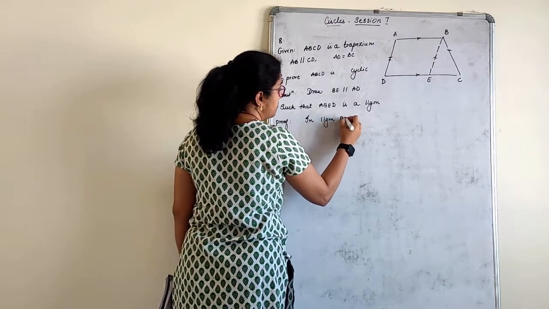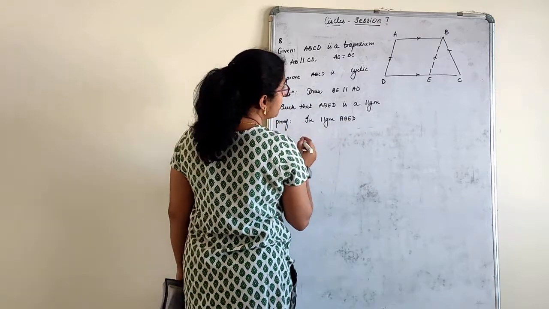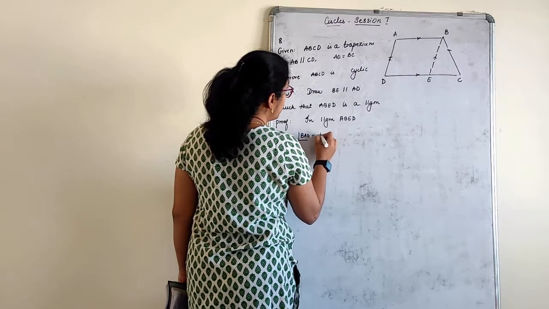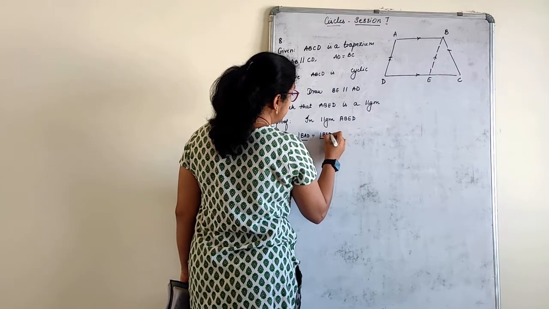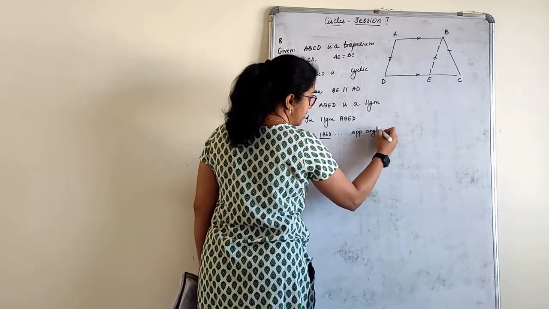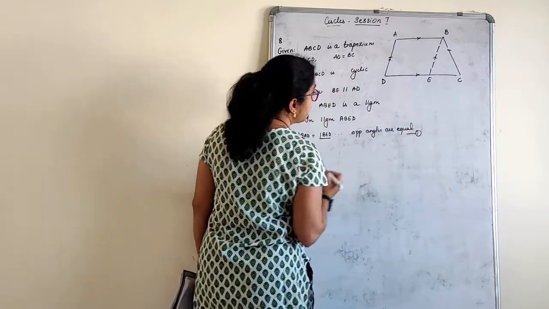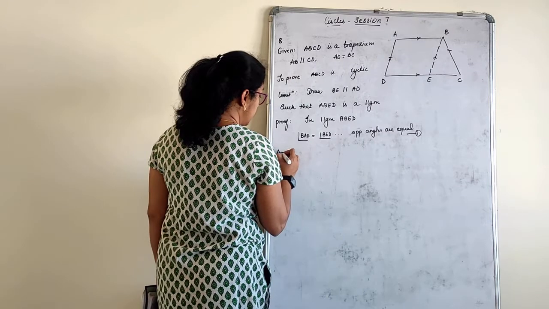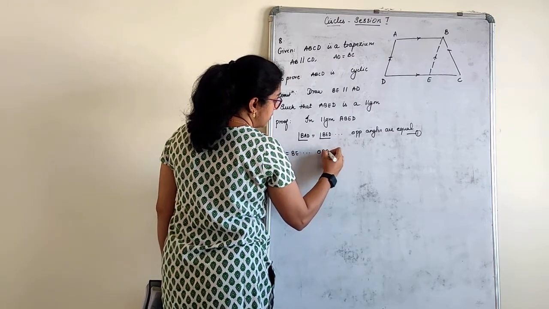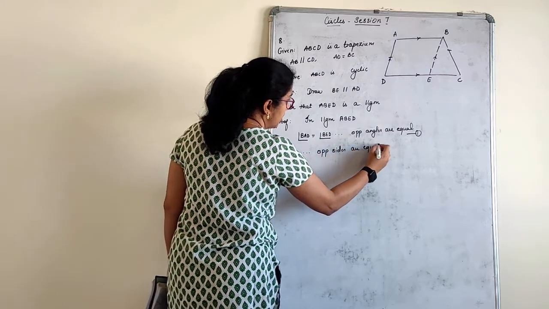In parallelogram ABED, we first of all know that angle BAD is equal to angle BED. Opposite angles are equal. Keep this as it is. Equation 1. Then AD is equal to BE. Opposite sides are equal, right?